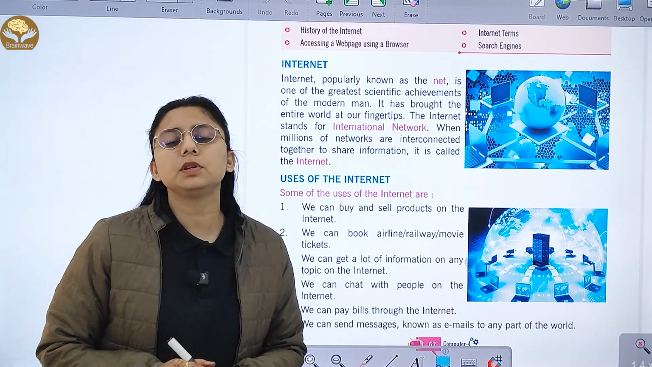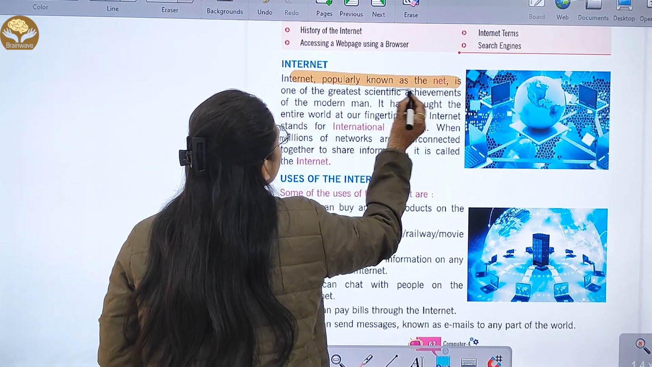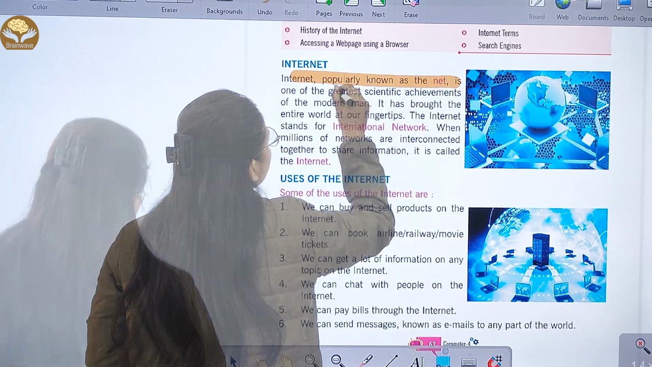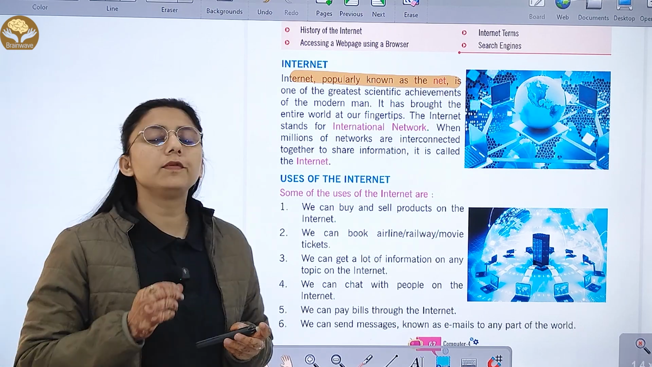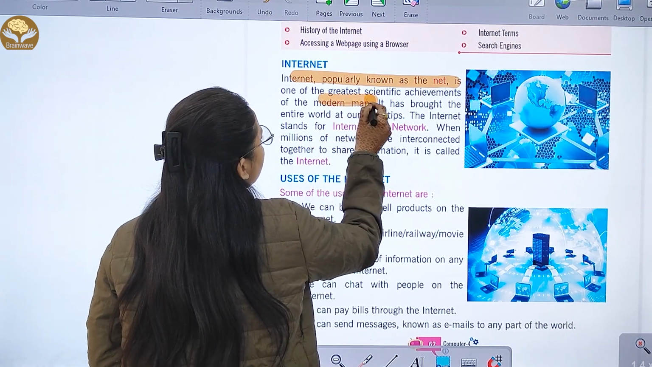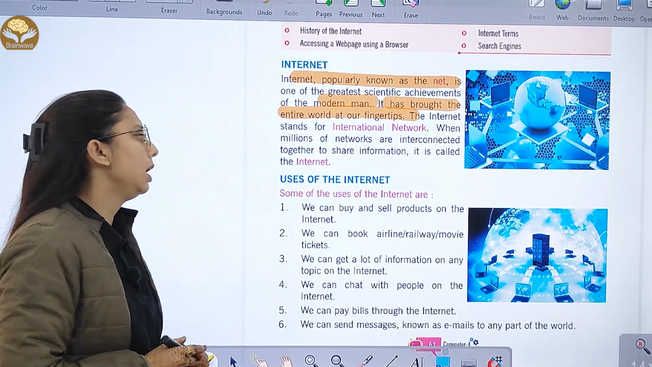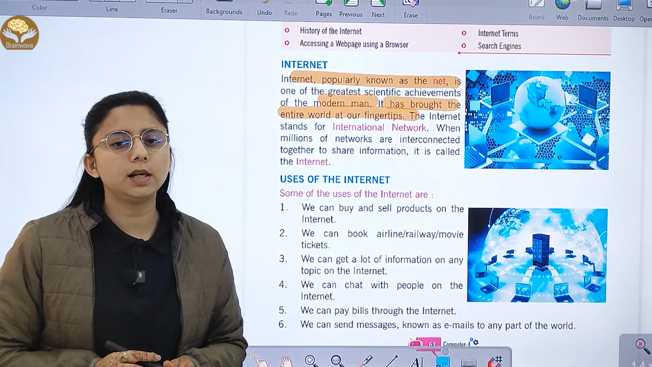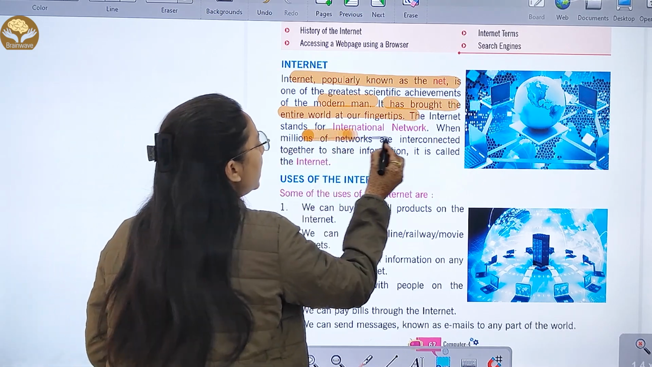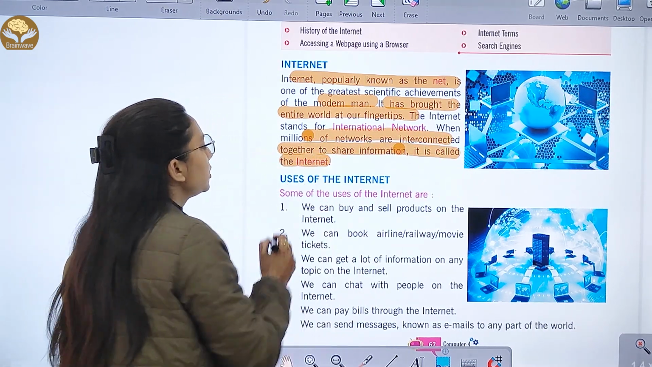Now let's start with the chapter Internet. The internet, probably known as the net, is one of the greatest scientific achievements of modern man, right? It has brought the entire world to our fingertips. And internet stands for international network. When millions of networks are interconnected together to share information, it is called the internet.